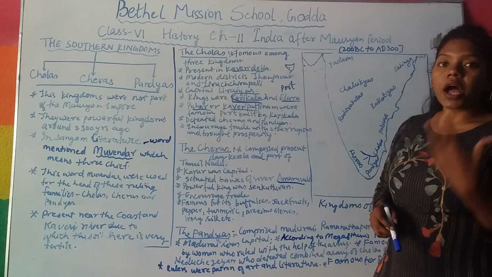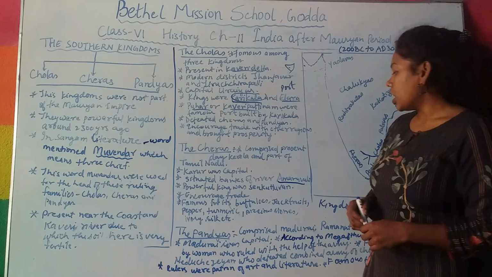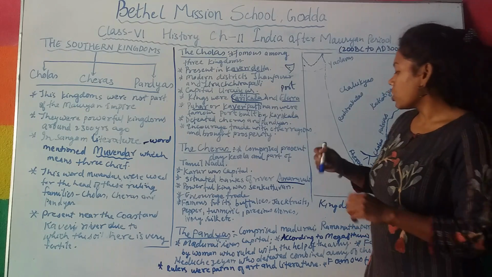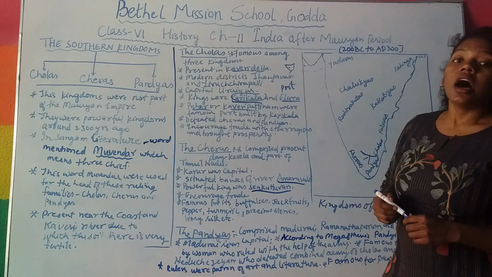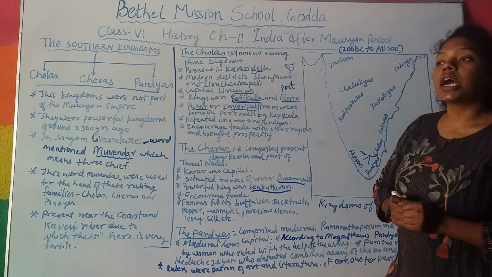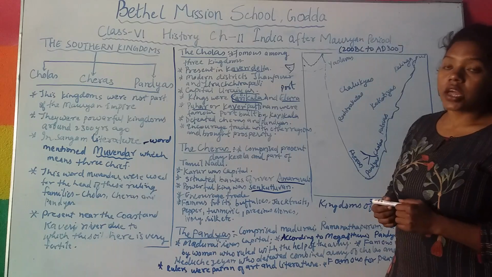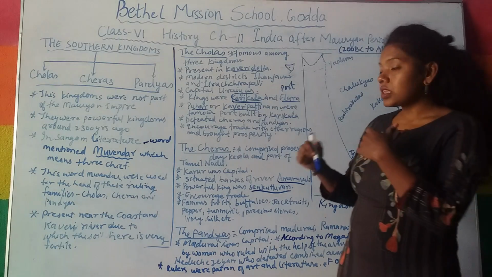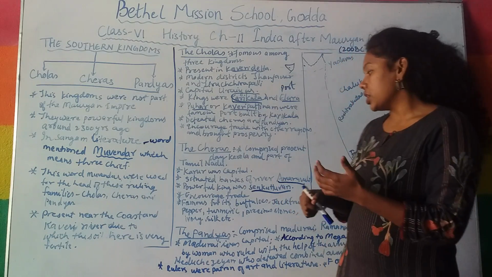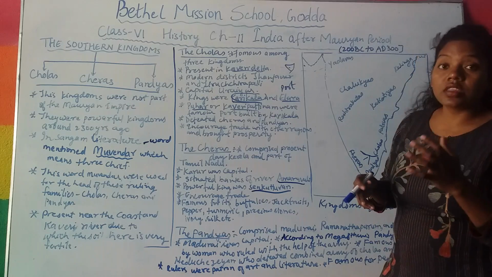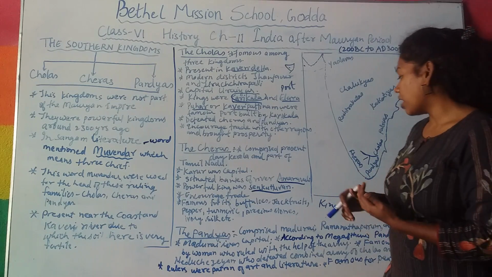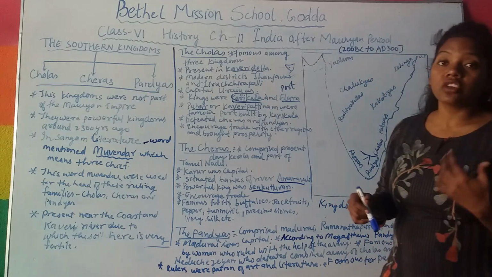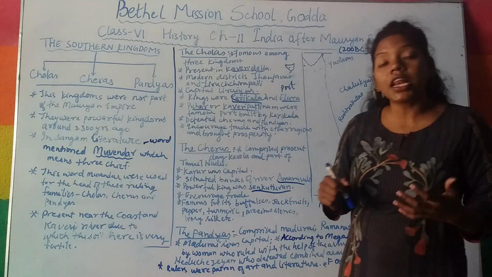The most powerful king was Senkuttuvan, the famous and most powerful king of the Chera kingdom. This powerful king encouraged trade, and this kingdom was famous for buffaloes, jackfruits, pepper, turmeric, ivory and silk.